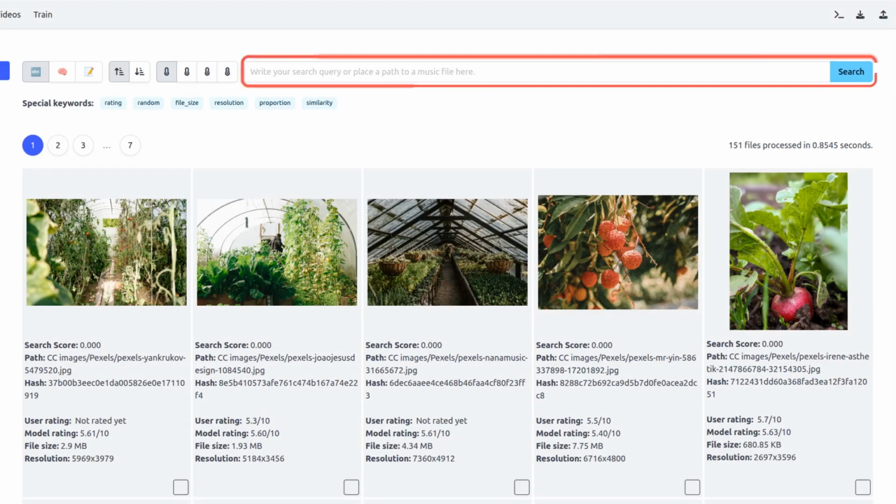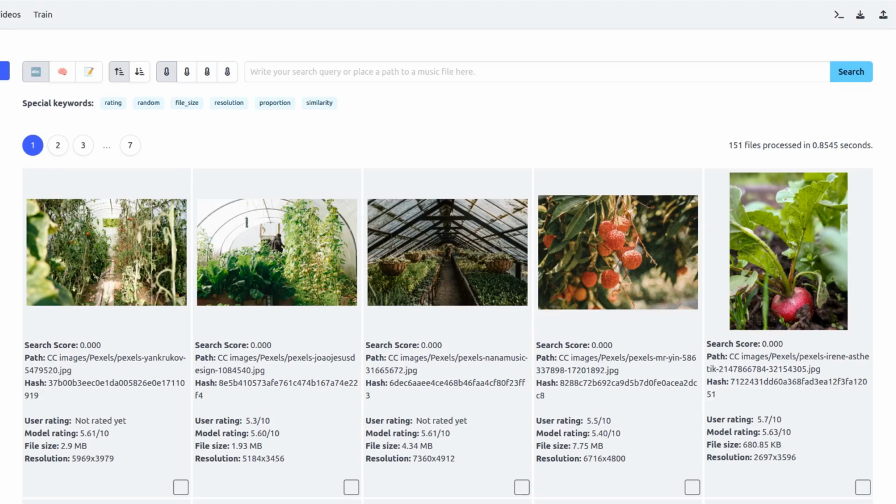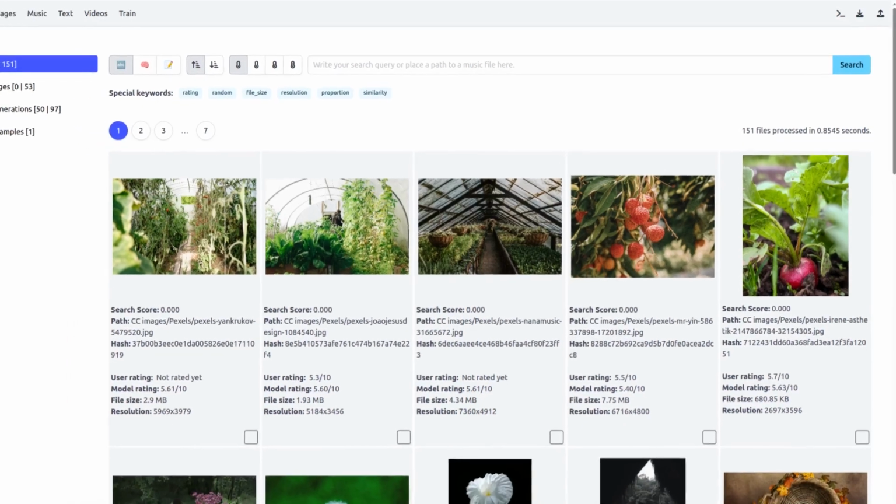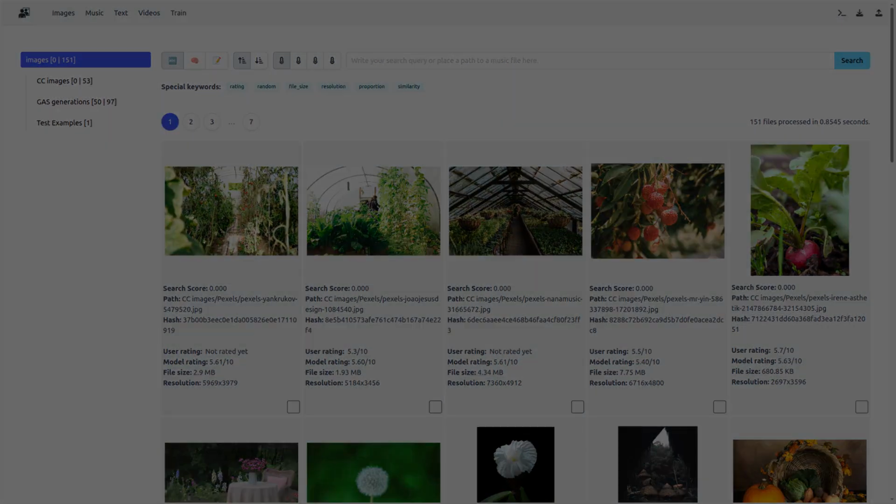Of course, you have the search bar itself. And finally, you have a list of special keywords. These are module-specific filters that let you sort your data in unique ways. Let's see how each of these search modes works in practice.